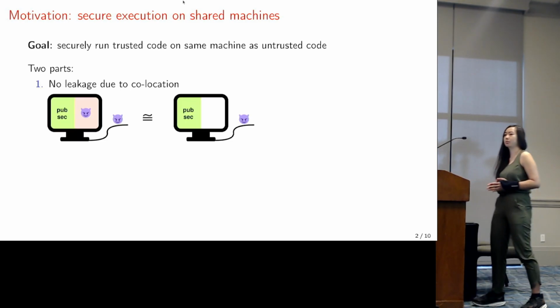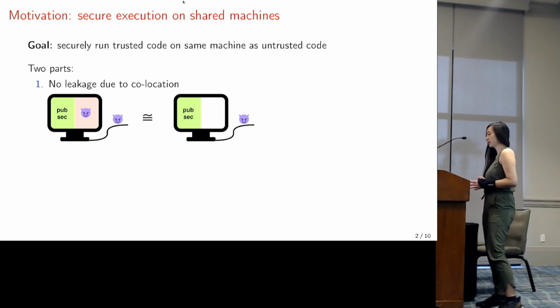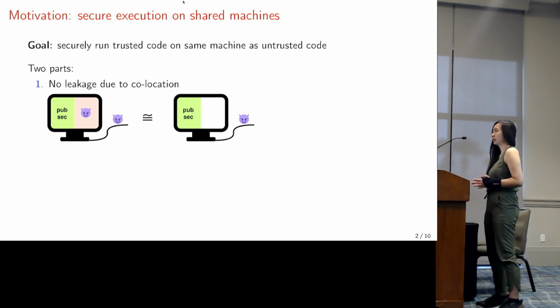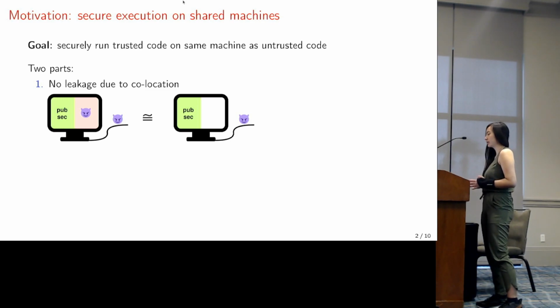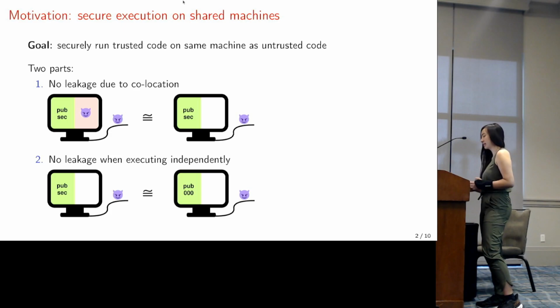We can decompose this problem into two parts. First, attackers should not be able to observe secrets from trusted code, nor interfere with trusted code due to being physically co-located on the same machine. And second, security critical code should not itself leak secrets when executing independently.